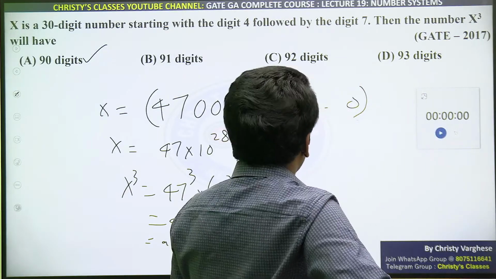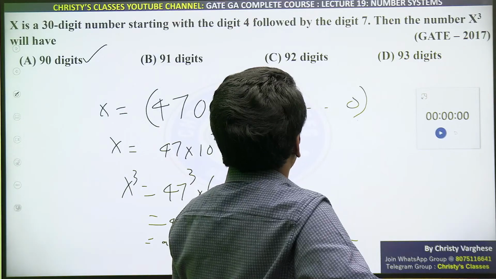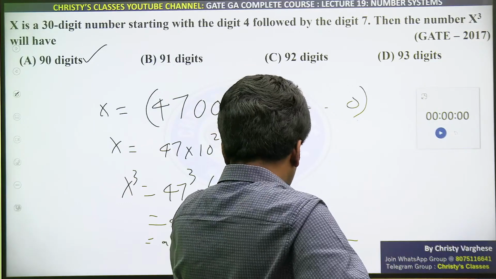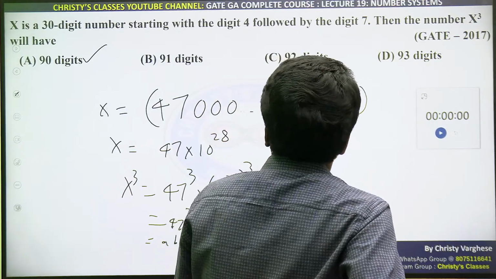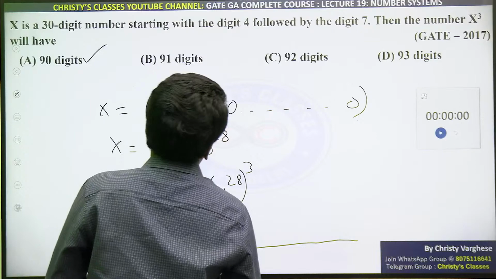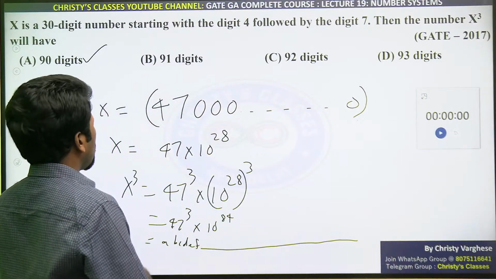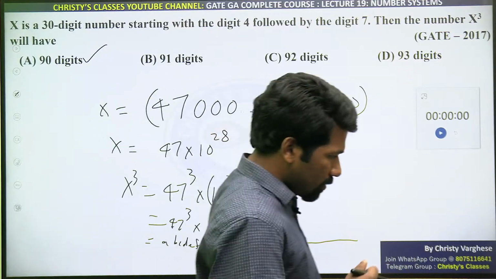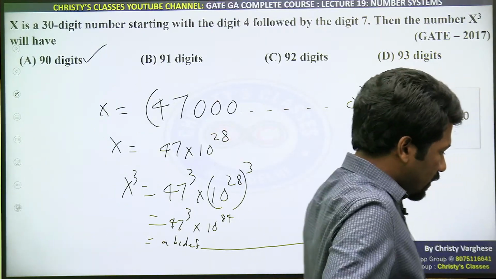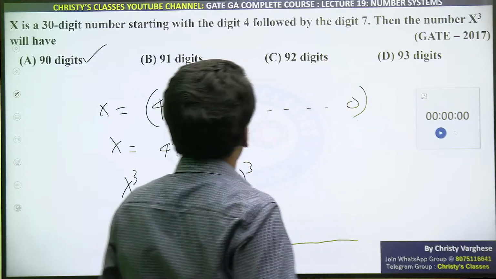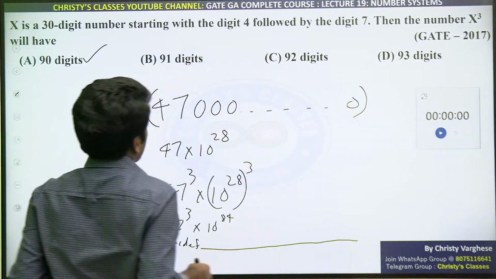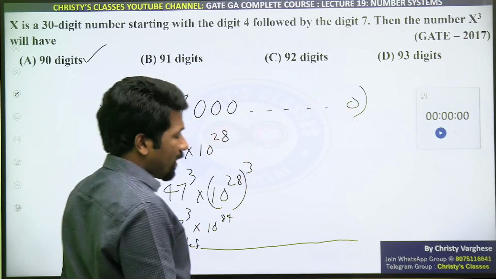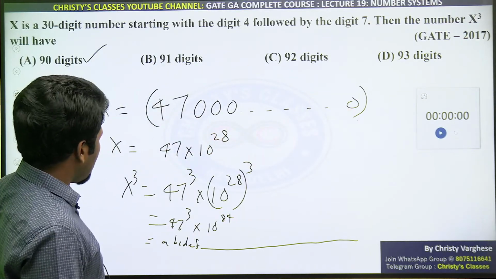Swati, you can take all the rest as 7 also. No, actually here it is not specified whether all the rest are 7 or only the next immediate digit is 7. If you take all the rest as 7 also, that will not change the answer, I guess. Check it out. That is a little ambiguous. Whether they mean all the rest of the digits are 7, or the next digit 7 and other digits can be anything.